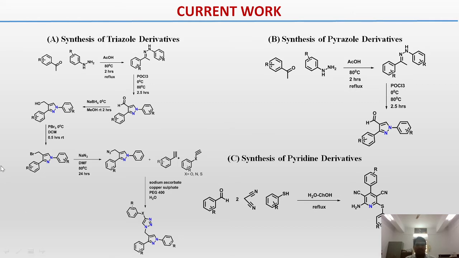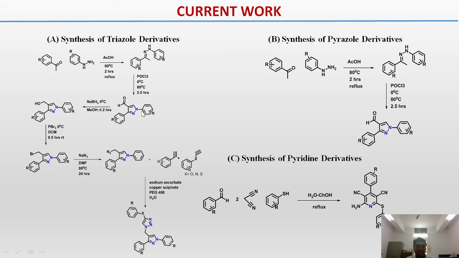a simple synthesis of pyrazole, triazole, pyridine derivatives, chromene, and coumarin. First, synthesis of triazole derivative. You can see this reaction is in the presence of substituted acetophenone and substituted phenylhydrazine in the presence of AcOH. This is the reaction condition, and we got this product. Next is the Vilsmeier-Haack reaction in the presence of POCl3. This is the reaction condition, and we got this pyrazole product.